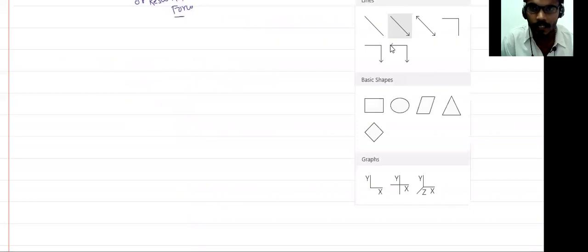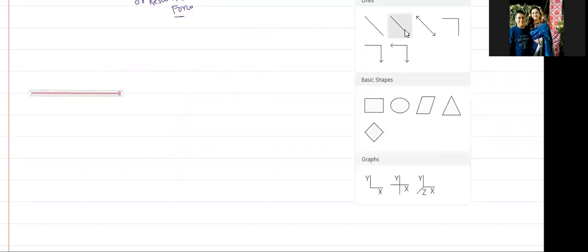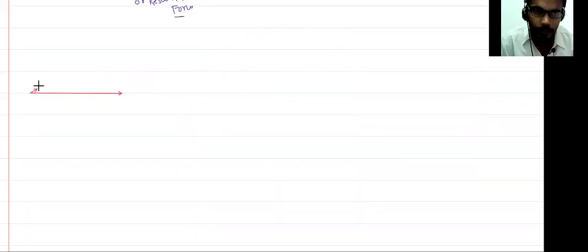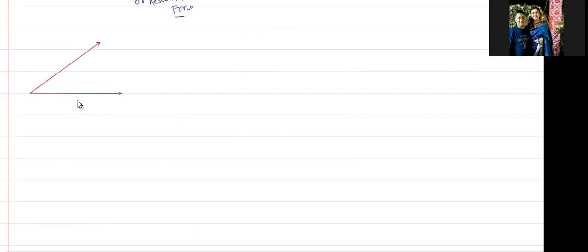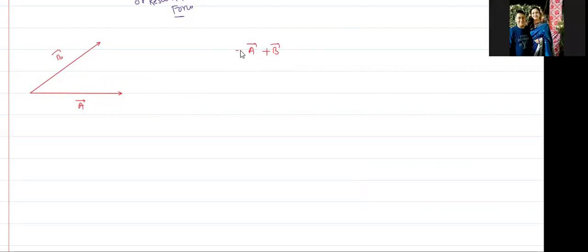Suppose you have a vector, this is a vector A, and there is another vector B. This is the vector A, this is the vector B. We want to add these two vectors. Means this is an F1 vector, this is an F2 vector. When we add these two vectors, we get a vector which is called resultant vector.